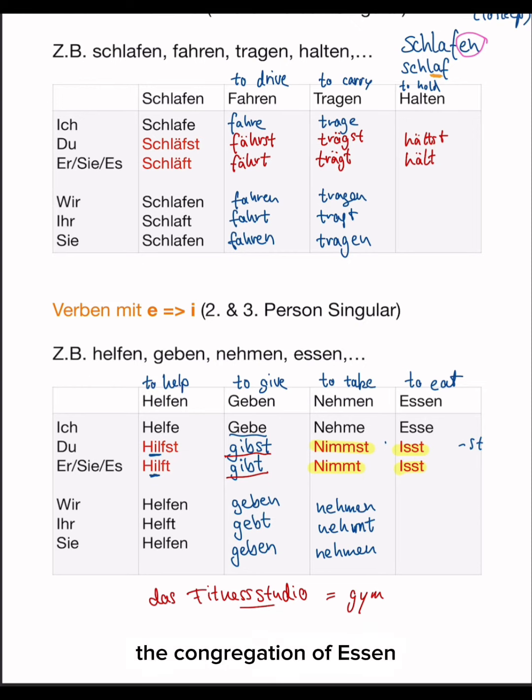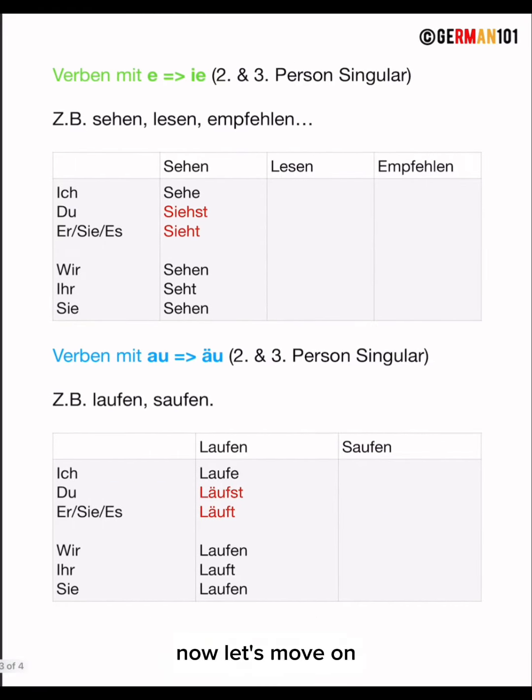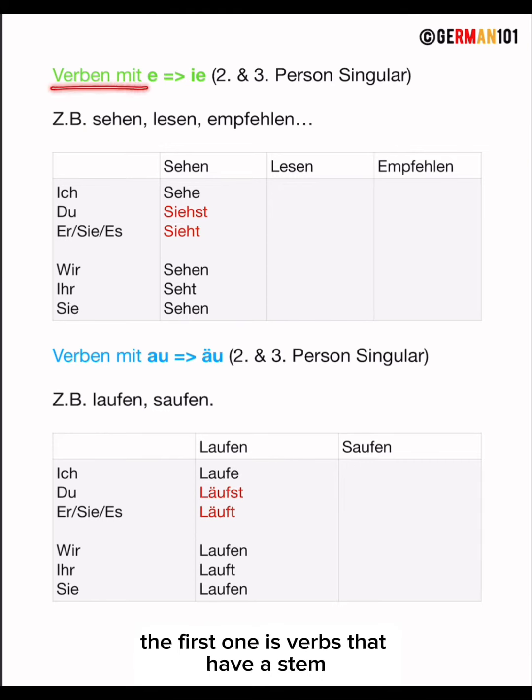Okay, let's finish the conjugation of essen. Wir essen, it stays normal. Ihr esst und sie essen. Perfect. Good job. Well done. Now let's move on. We have two other types of stem vowel changes in irregular verbs. The first one is verbs that have a stem vowel change from E to IE.